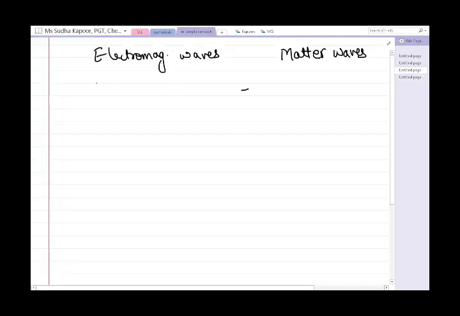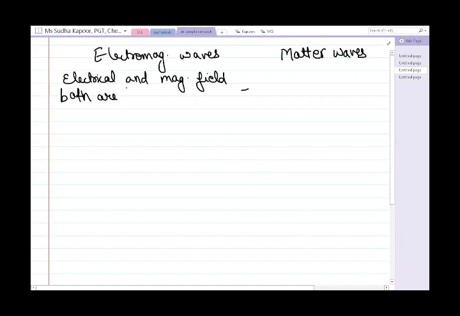Electromagnetic waves are those waves in which the electric and the magnetic fields, both are perpendicular to each other, as well as to the direction of propagation.